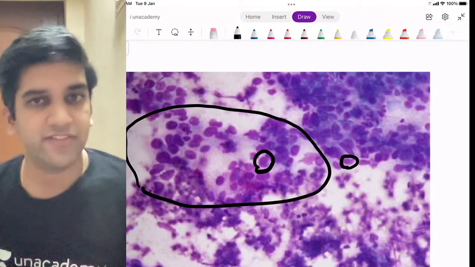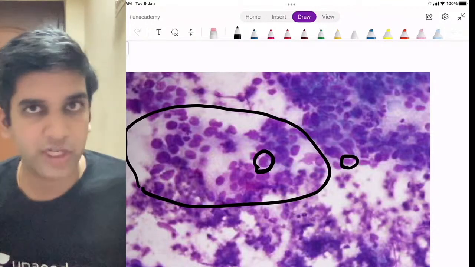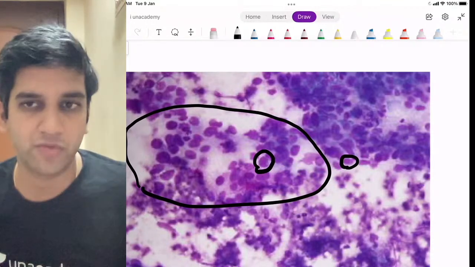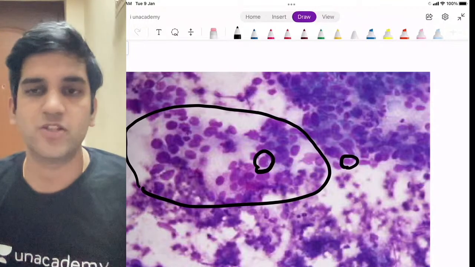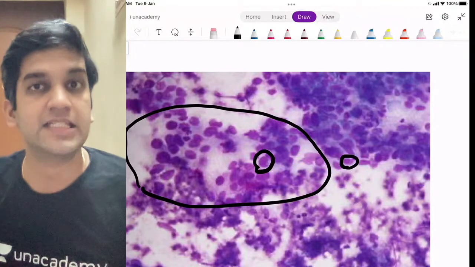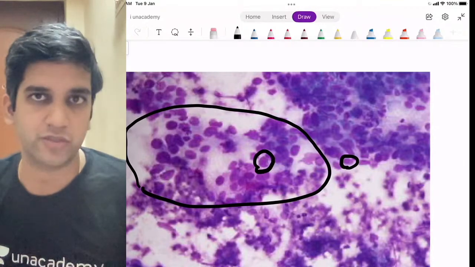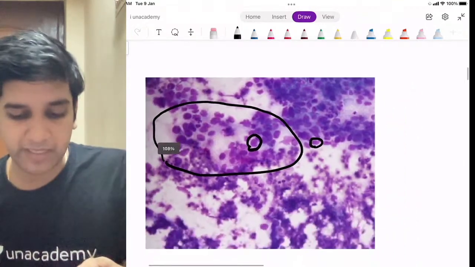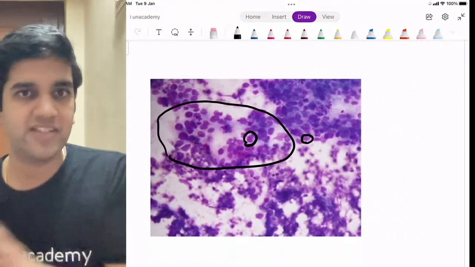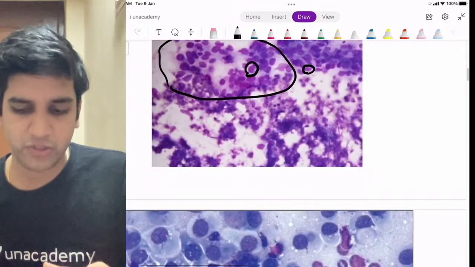Yes, I can definitely say there is variation in the size and shape of the cell. That's what I'm going to call pleomorphism. There's pleomorphism, there's discohesive nature. Definitely, this is suggestive of a malignant breast tumor. That's how you easily pick up a malignant breast tumor. It's very simple. In an FNAC, cohesive is benign, and malignant is going to be discohesive, right?